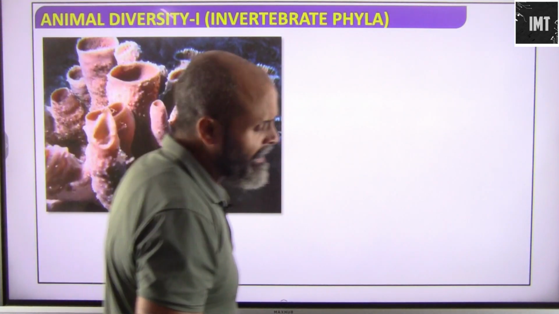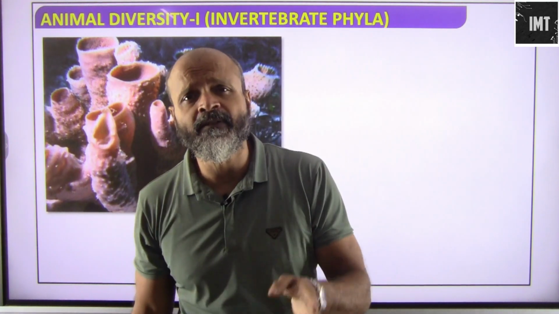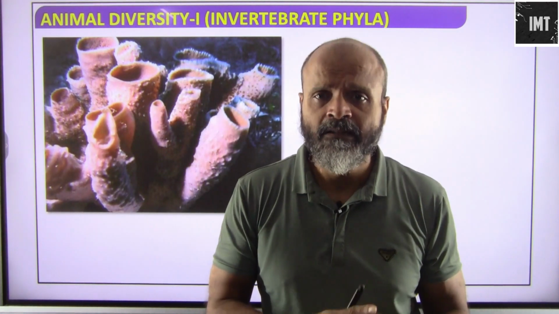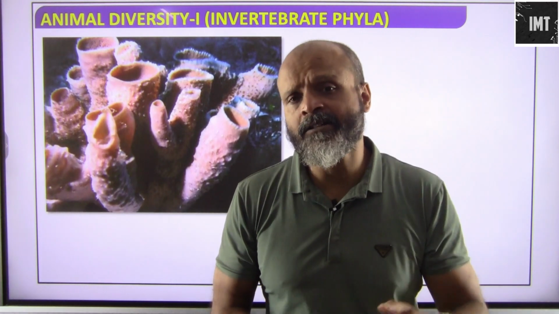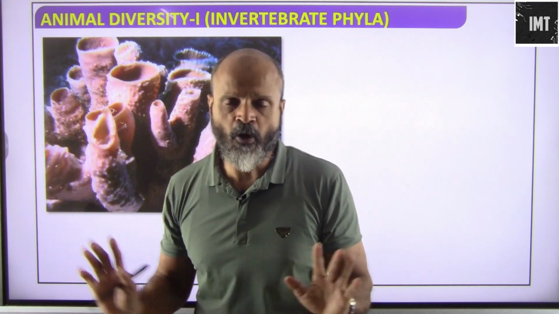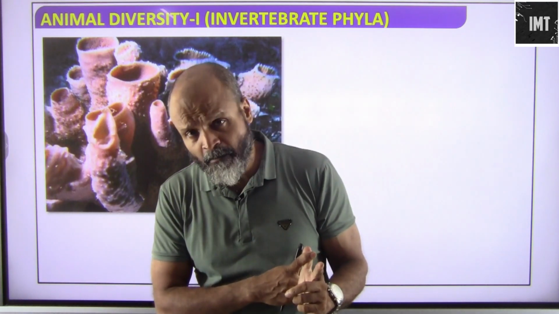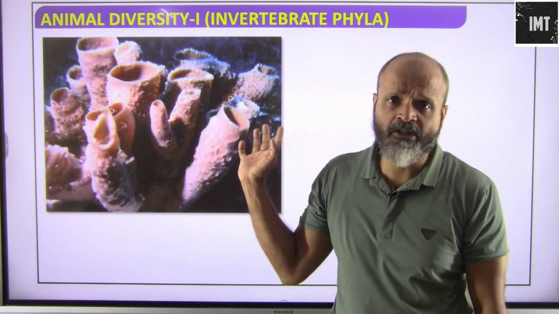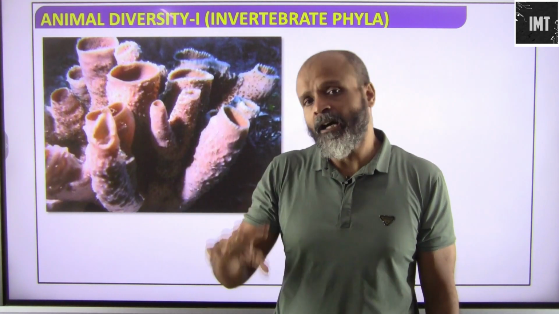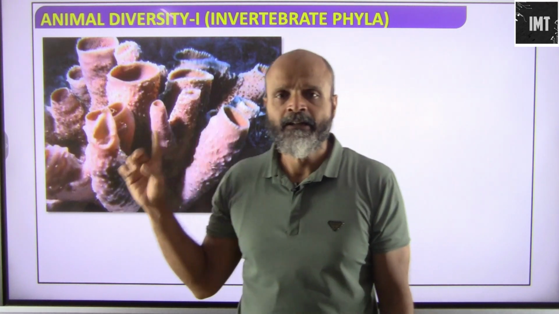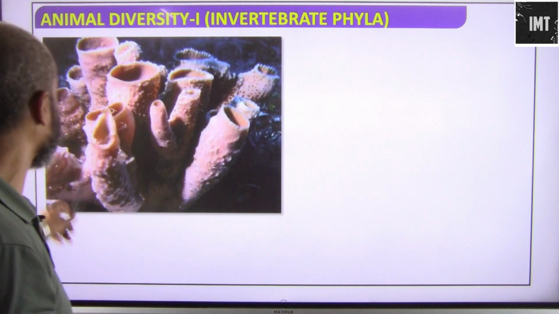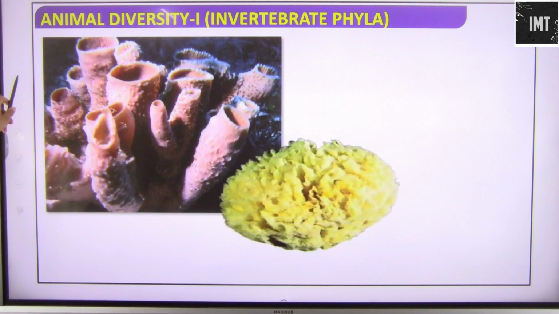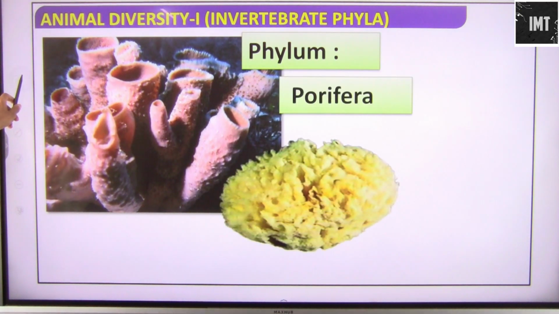They are a very simple level of organism, and will not have complex things like a heart or circulatory system. Their entire circulation with regard to food and nutrition takes place in the presence of water. So all of these are aquatic. They can be either freshwater or marine. The sponges that we use for baths are the synthetic version today. Earlier we used to use these natural sponges, and that name comes from the phylum Porifera. So these are sponges, phylum Porifera.